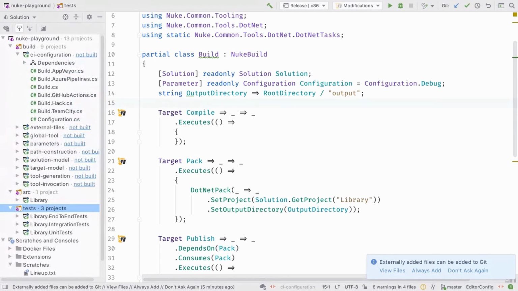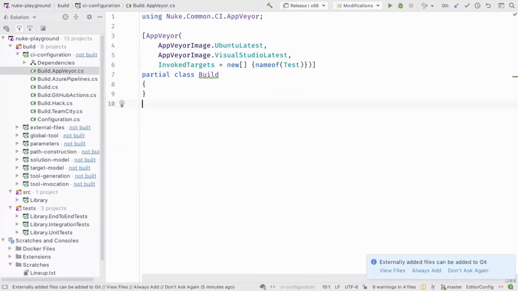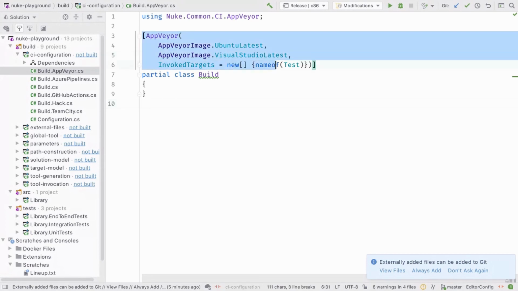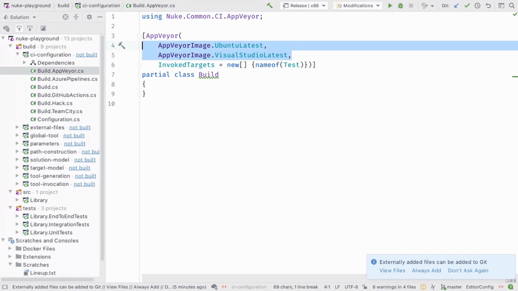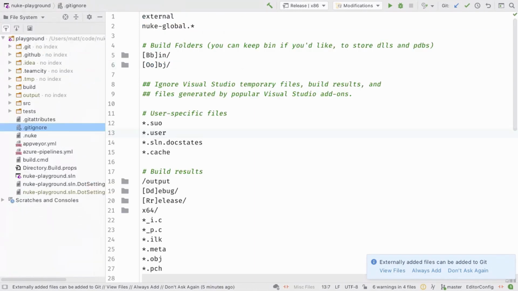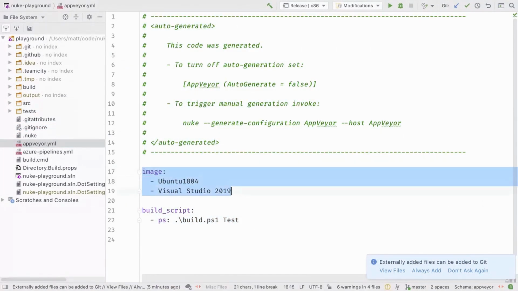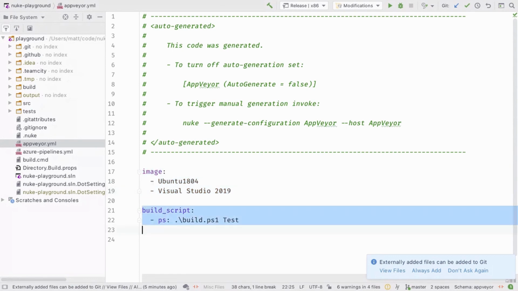So how it works in NUKE is, again, we have this build class, and now there's a partial file for that, for AppVeyor, for instance, and all we do is to put this AppVeyor attribute on it. We define on which images it should be executed, and we define which targets should be invoked, like tests, for instance. This attribute results in the fact that NUKE generates the AppVeyor YAML for you. This is generated, and we can see the images, and the bootstrapping script invocation.